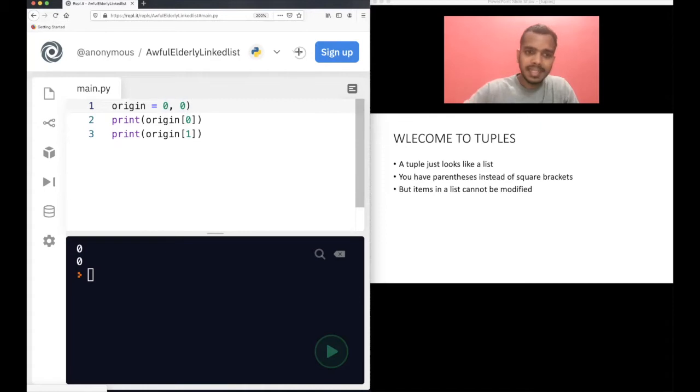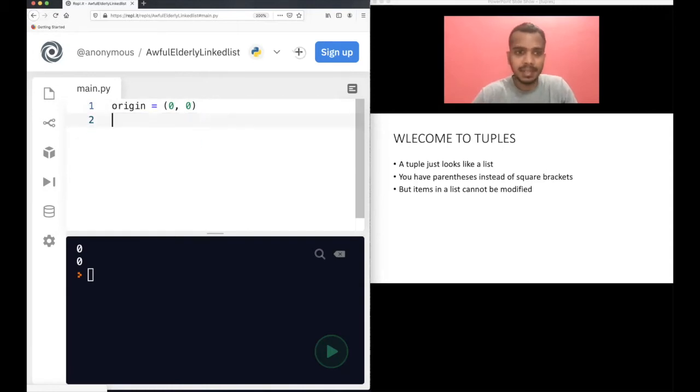I told you that in a list, you can modify the items, but in a tuple, you cannot modify it. So let's try modifying an element of a tuple and see what happens. When you're learning something, working with the examples, that's how you learn a lot. So let's try to modify the zeroth index, whatever content is there, to 1 now. So let's run this code.